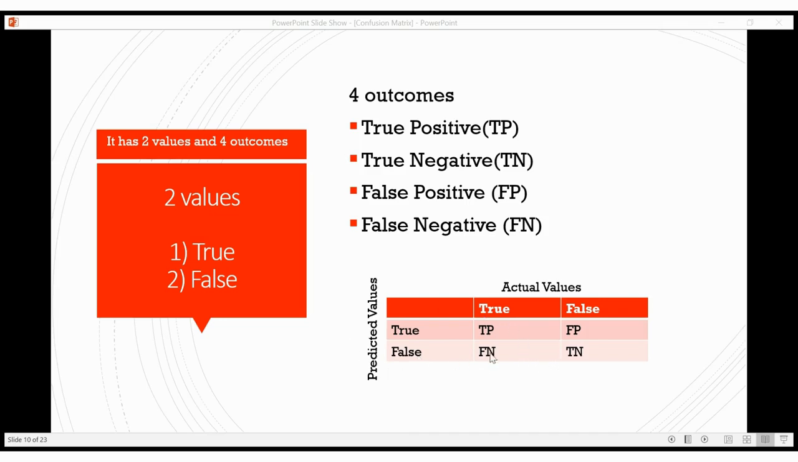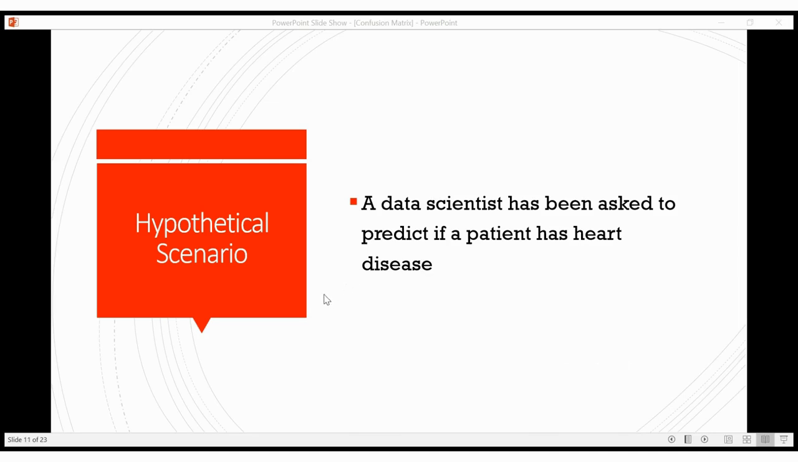Let me explain with one example. We'll take a hypothetical scenario where we need to predict whether the patient is having heart disease or not having heart disease. Let us have that binary classification. So for these two values, patient having heart disease and not having heart disease, we'll have four outcomes.